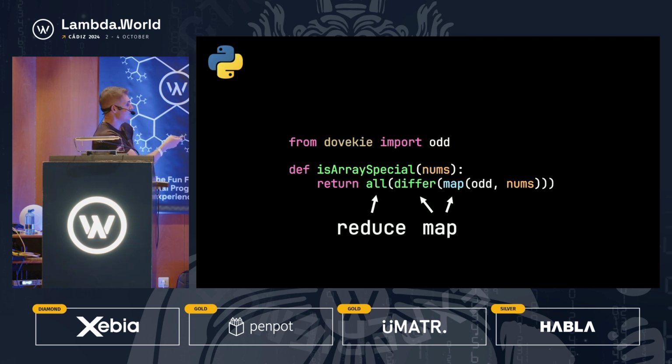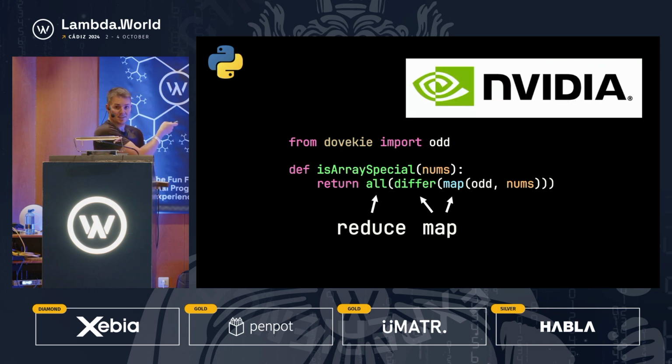And you might be wondering, why is someone from NVIDIA so interested in all these languages? Differ and all is just a reduction. Differ and map are just maps. Maps and reductions are like the most easily parallelizable functions across any language. So code like this, as opposed to the code that we saw at the beginning with the for loops and the indices, is way, way easier to accelerate.